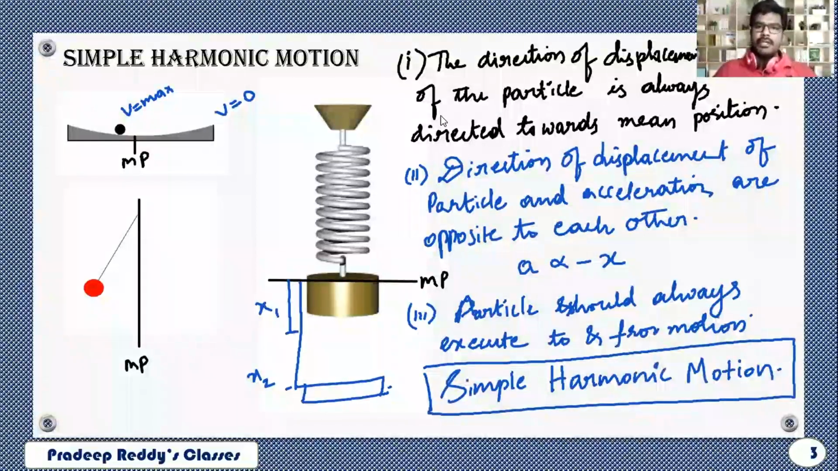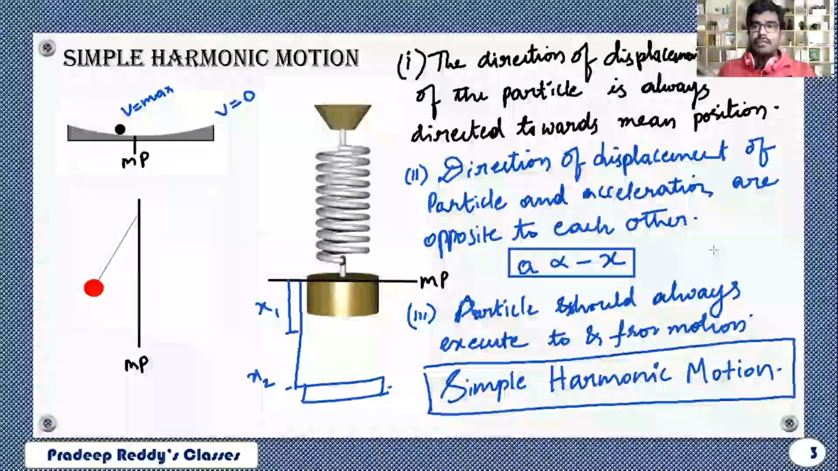Simple harmonic motion and oscillatory motion both are different. For simple harmonic motion, the condition A is proportional to minus x will be always valid, but for oscillatory motion, A can be proportional to minus x or cannot be proportional to minus x. Therefore, every simple harmonic motion is an oscillatory motion, but all oscillatory motions are not simple harmonic motion.